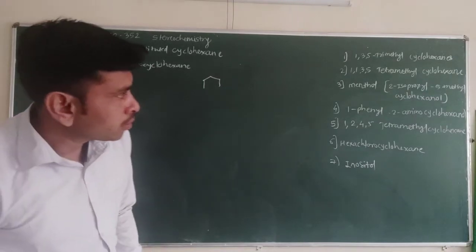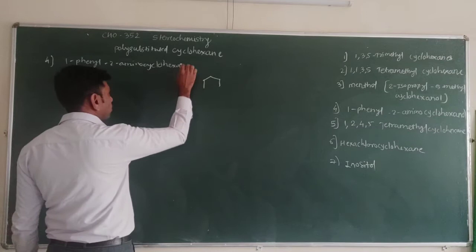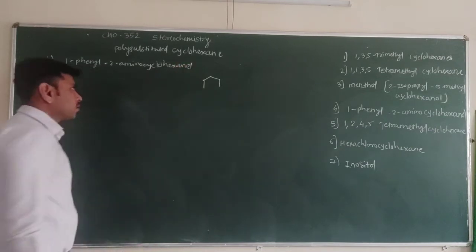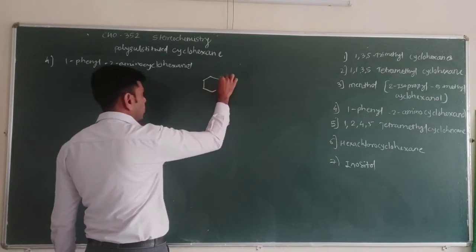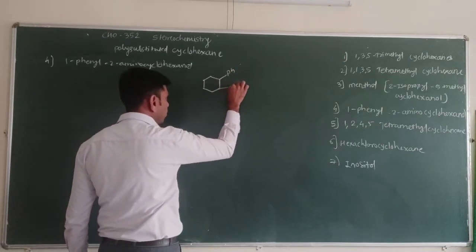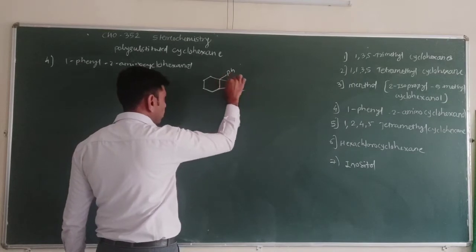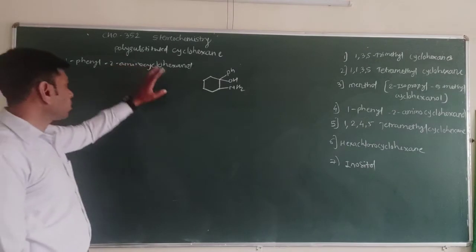Not the name 1-phenyl 2-aminocyclohexane, it is 1-phenyl 2-aminocyclohexanol, not cyclohexane, cyclohexanol. So this is the structure of 1-phenyl 2-aminocyclohexanol.